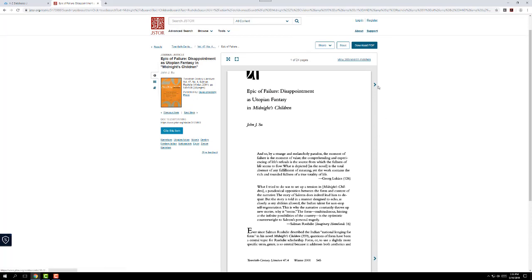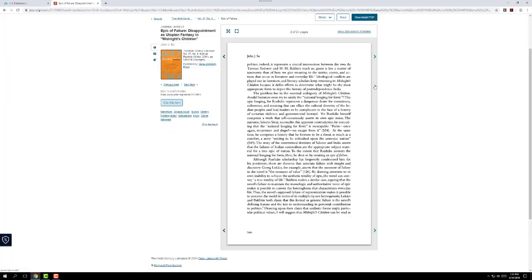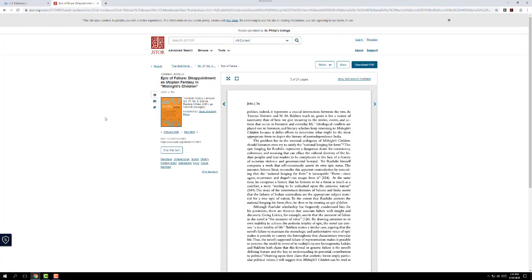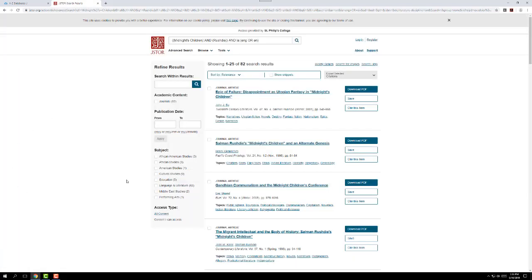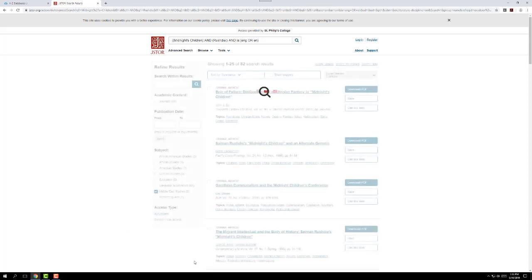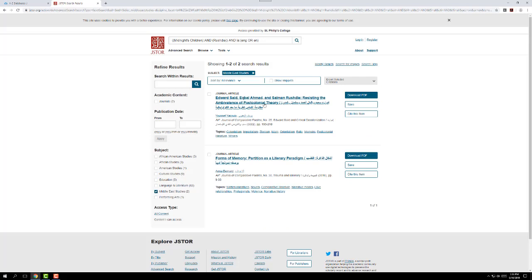And like I said, if you want to give it a skim before you send it, you can actually just go like one page at a time by clicking on these arrows right here. And to get back to your results, we'll click right here where it says Results. And again, like I said, you can narrow down. So let's say I want to look mostly at the Middle Eastern component of this. So if I click Middle East Studies, it's going to narrow down to those two that focus on Middle Eastern studies. So here those are.